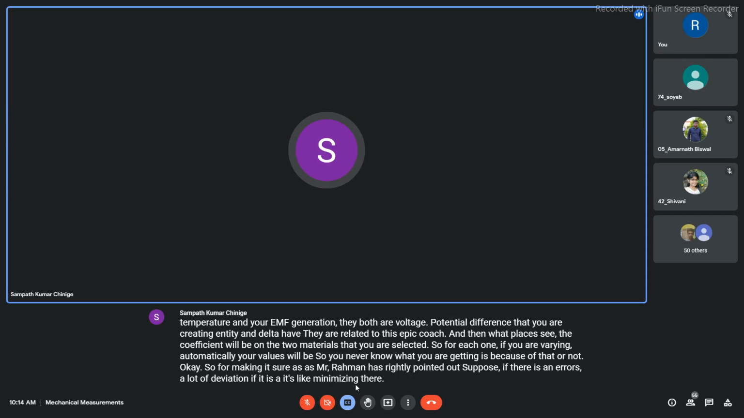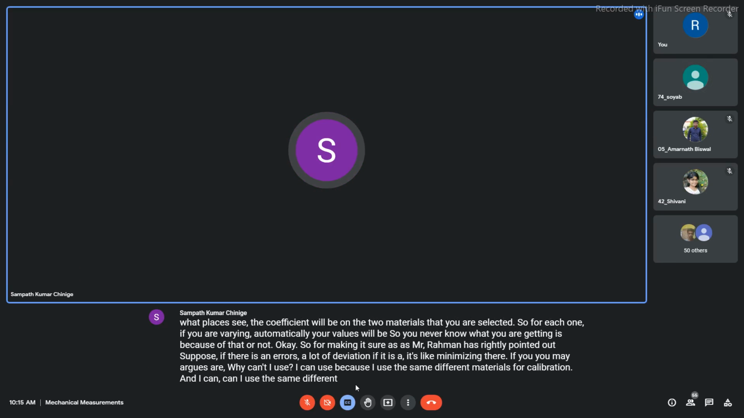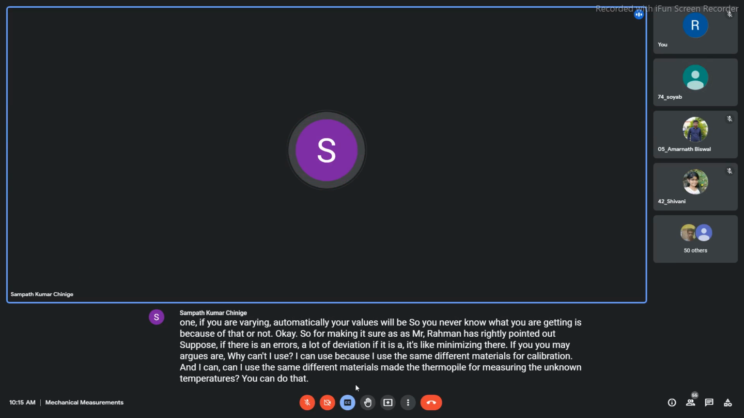If you may argue, sir, why cannot I use the same different materials for calibration, and can I use the same different materials to make the thermopile for measuring the unknown temperatures? You can do that. Okay, when your calibration is correct, then automatically your unknown measurement will also come correct.